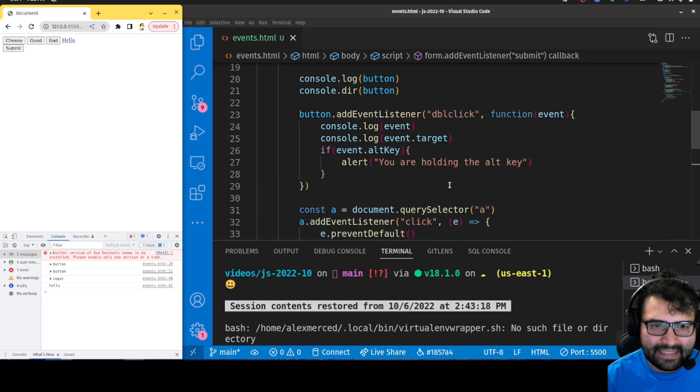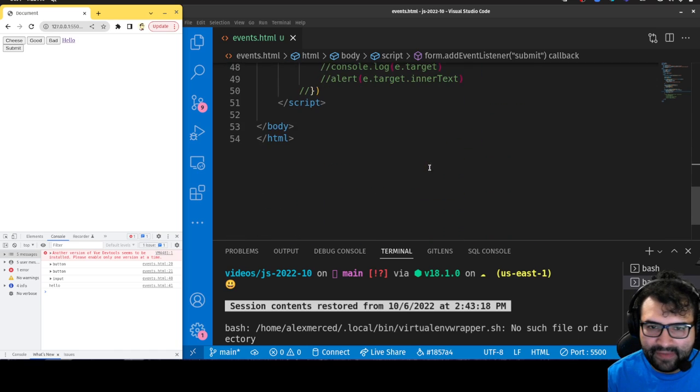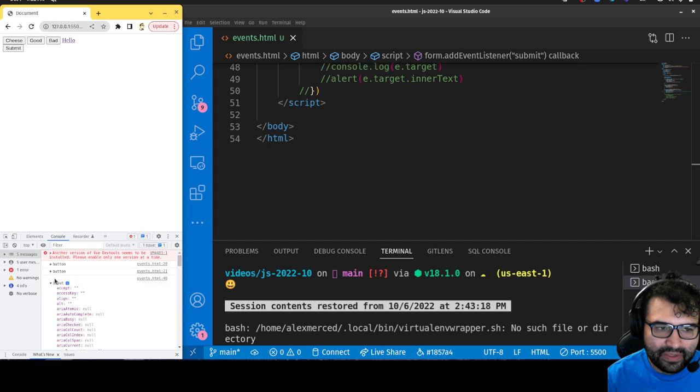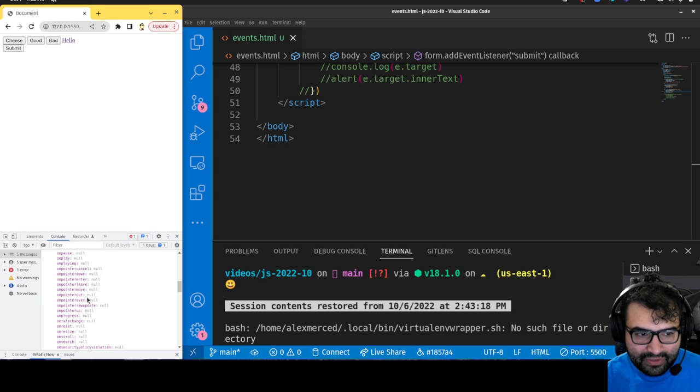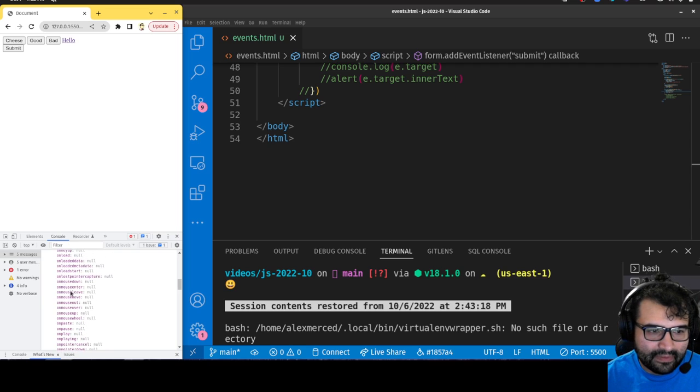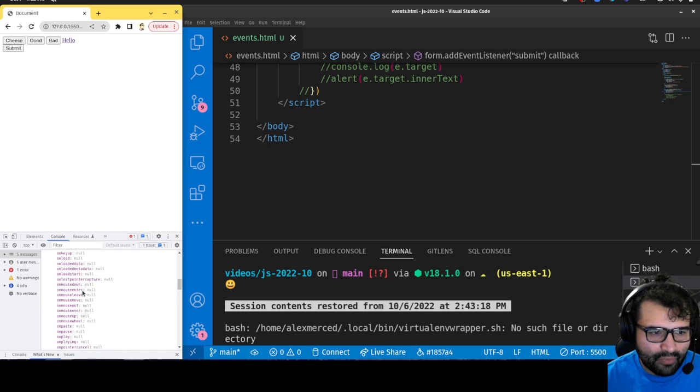Cool, that's the basic idea of events. There's a bajillion types of events, keyup events, keydown events. We could go forever on all the types of events that exist. If you want to do hover stuff, these would be the pointer events. So onPointerEnter would mean the mouse enters the area for that element. If you want something to happen when the mouse leaves that area, it would be onPointerLeave. Actually, that'd be onMouseEnter, onMouseLeave. I forget the distinction between onPointer and onMouse. I have to read up on that.